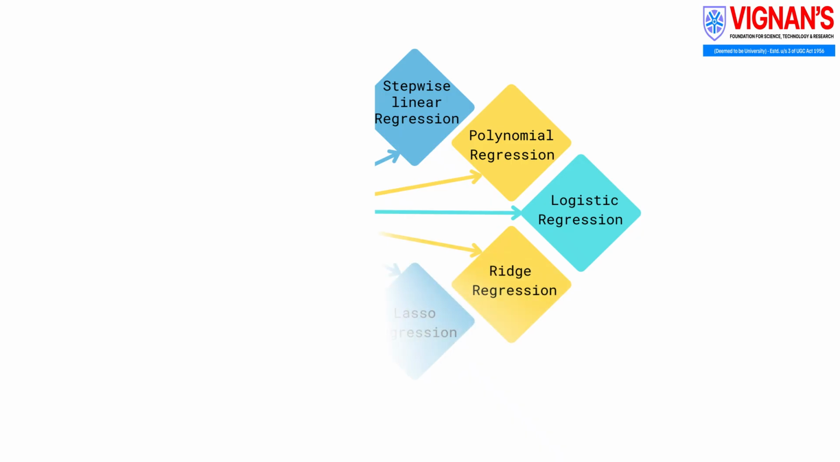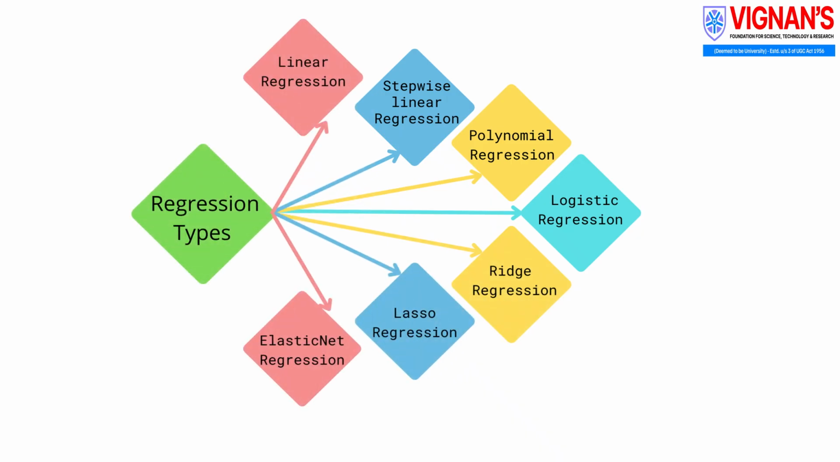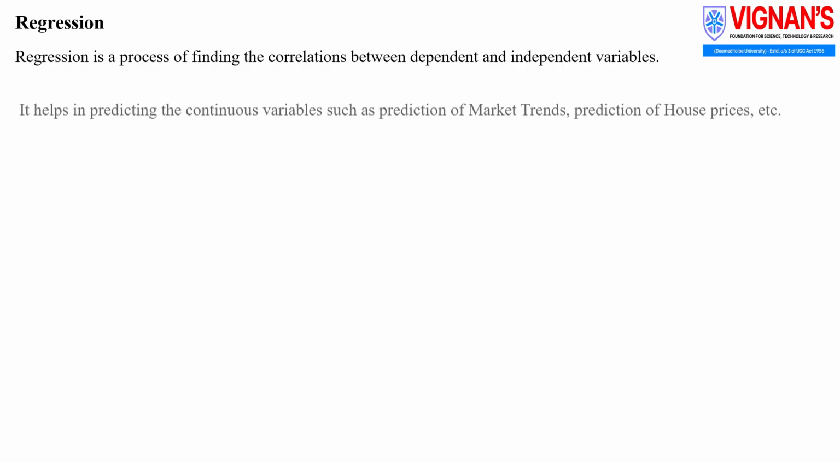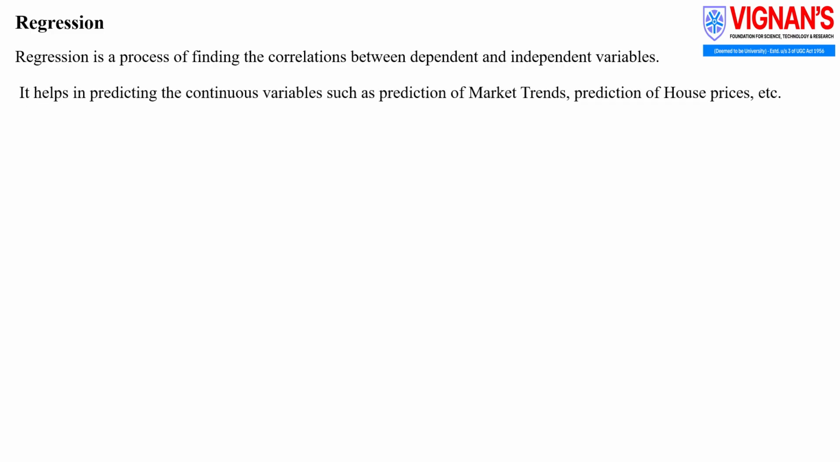Let's discuss types of regression. Regression in machine learning. Regression is a process used to find the relationship between dependent and independent variables. It helps us predict continuous values, such as market trends or house prices.